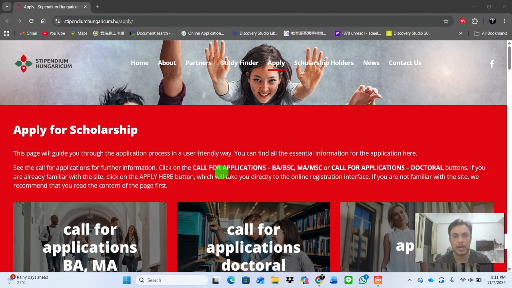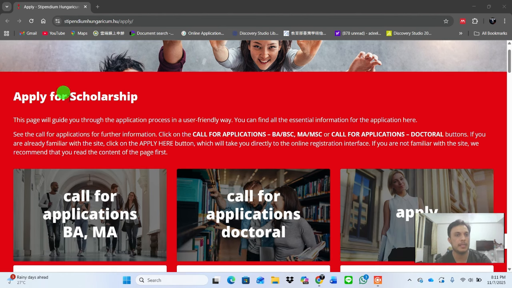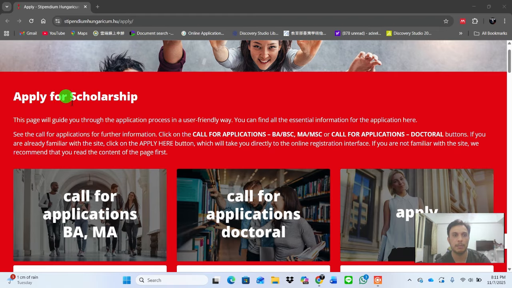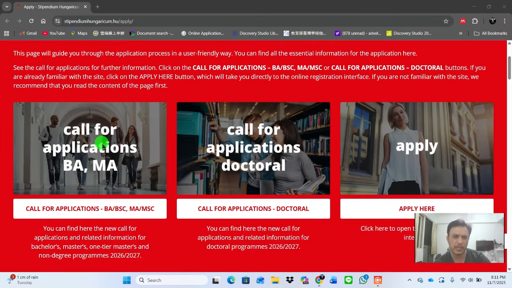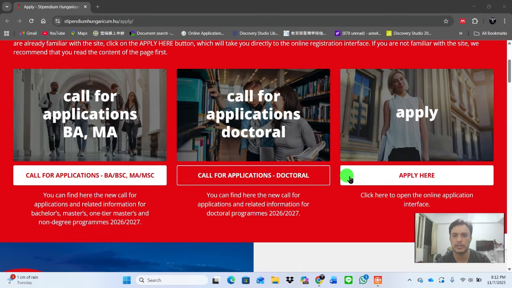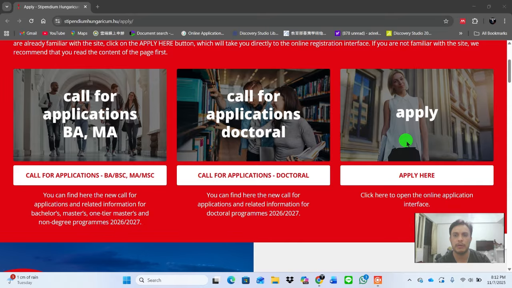First of all, I want to give you some details about the scholarship. You can see that this is the main page of the Stipendium Hungaricum Scholarship. Here you can see apply for a scholarship. Call for applicants like BA and MA, also known as BA, BS, BSc or MA, MS or MSc. They also mention that. And this is the call for applicant doctoral students. If you want to apply, you have to click it here.